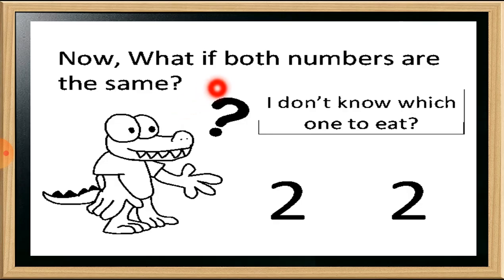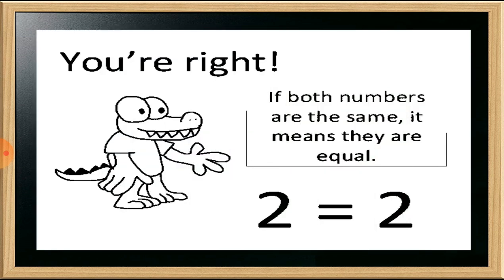Now what if both numbers are the same? See here, on the left side is a 2 number and on the right side is also a 2 number, but the alligator wants to eat a bigger number, and here both sides are the same numbers. So what should we do, students? We have to put the equal to sign.